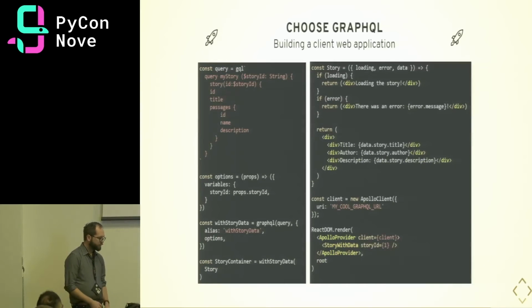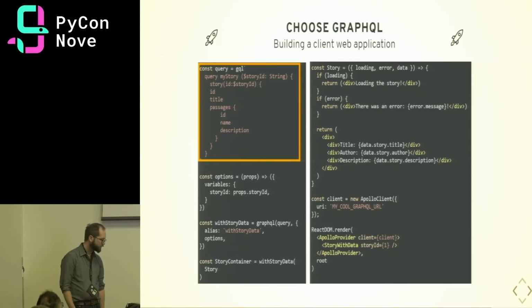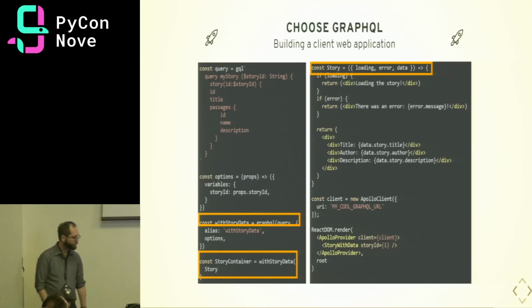So let's look at some code in JavaScript using Apollo and React. Again, we have our query from before. We're just getting our story and the passages related to it. And we're going to connect that query to our React component, our story component, using a higher order component. This is a common pattern in React that is used in Redux and other places. If you went to Patrick's talk yesterday, you may have seen the query component, which is a new paradigm that they're trying to introduce, which can be a little bit cleaner.